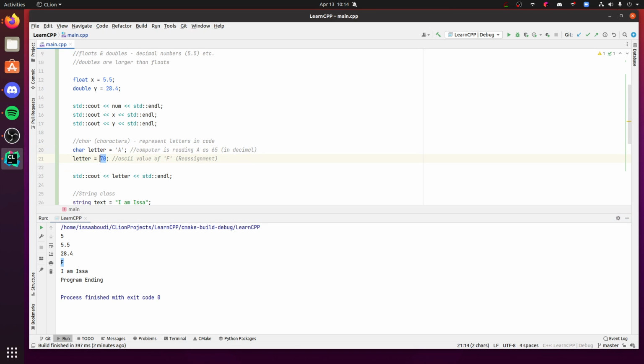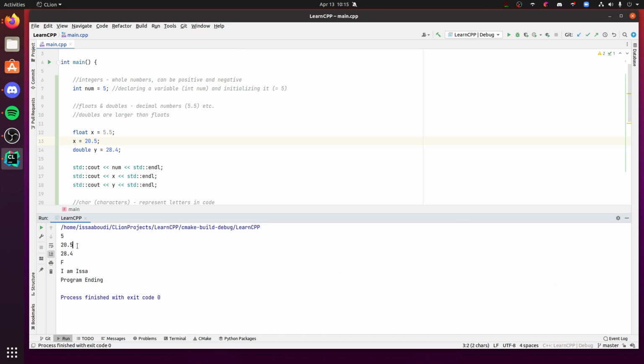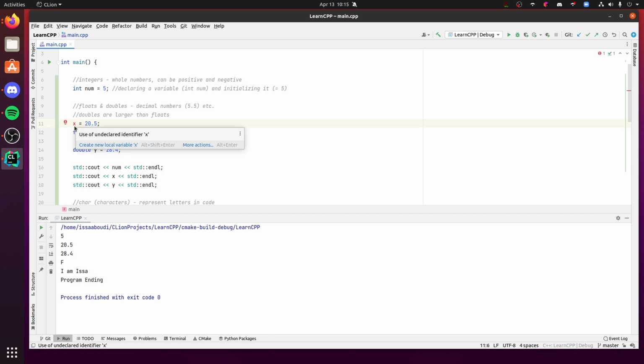And just to make this more readable, I'll put it like this for a second. You see how this is kind of grayed out? It's like, yeah, we're not going to use this, because CLion, my IDE, is a little smart. It's like, hey, you never use this value. And you can do that with anything. So I could change this here. I could say x is equal to 20.5, and now if I run this, we'll get 20.5. You cannot use variables before they are declared. This will give you an error because, as we know, the compiler reads top to bottom. So if you try to use it before you make it, it's going to be like, I don't know what that is.